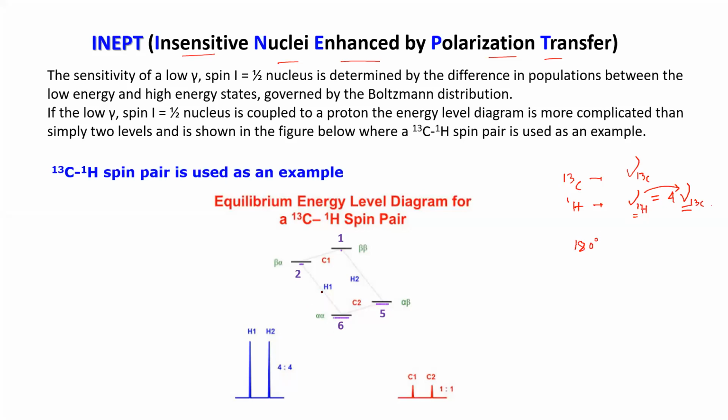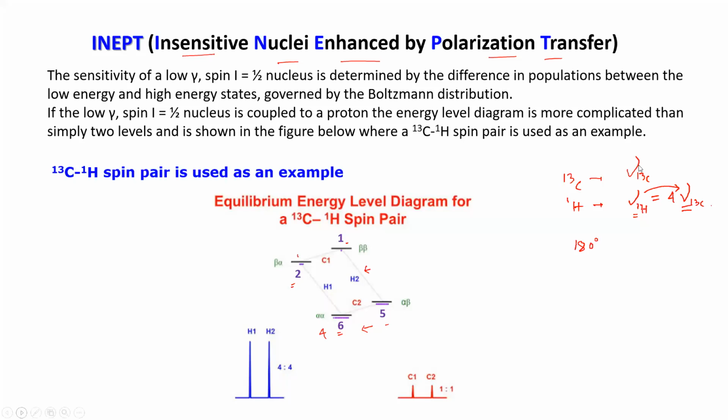If you quickly go through the same diagram, you have populations 6, here 2, here 1, here 5. If you take the proton here, 13C and proton, this is the proton transition 2 and 6, here 4 at the ground state excess nuclei, so you have intensity 4. Here also this is a proton transition, excess nuclei 4, so H1 and H2. For 13C, C1 and C2, the excess nuclei in the ground state is 1, so you have 1:1. This is the regular spectrum.